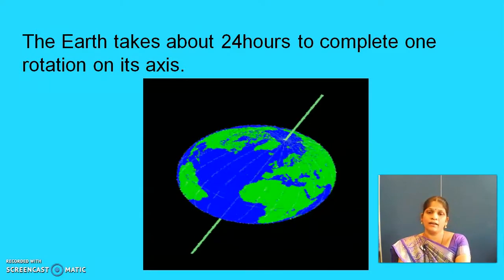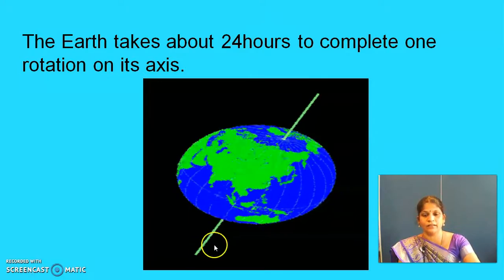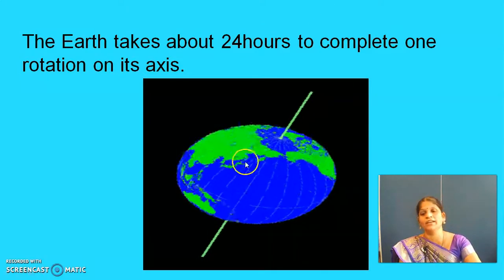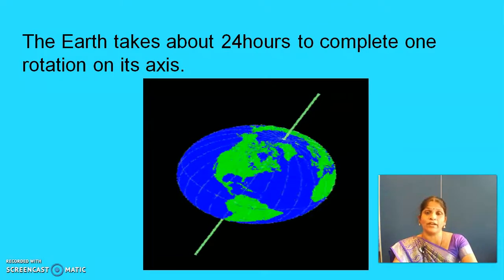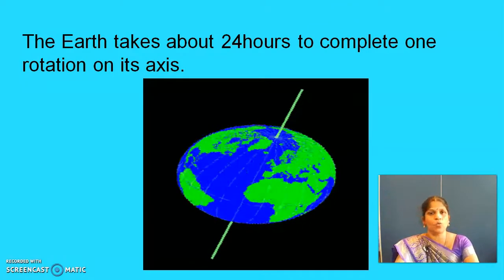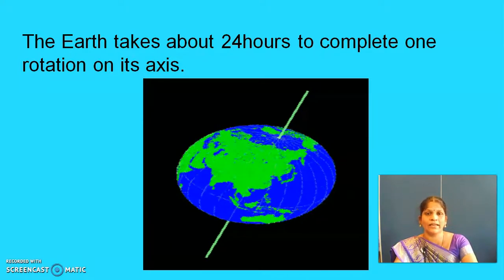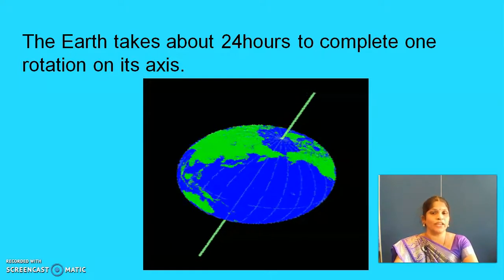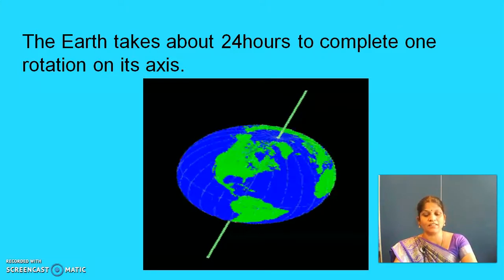Then here also the axis, the imaginary line. See, these two lines are the imaginary axis line. Then it takes 24 hours to complete one rotation. Due to rotation only, we get day and night. Rotation causes day and night. Okay, children, shall we go to the next slide?